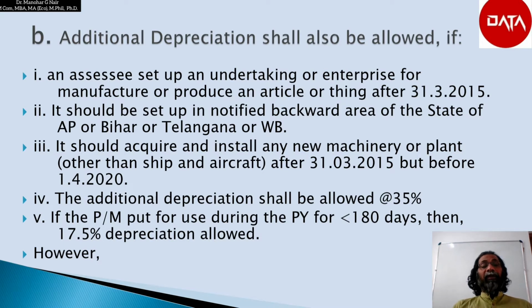It should be acquired and installed any new machinery or plant other than ship and aircraft after 31st March 2015 but before 1st April 2020, and the additional depreciation shall be allowed at the rate of 35%. If the plant and machinery is put to use during the previous year for less than 180 days, then 17.5% of the depreciation shall be allowed.